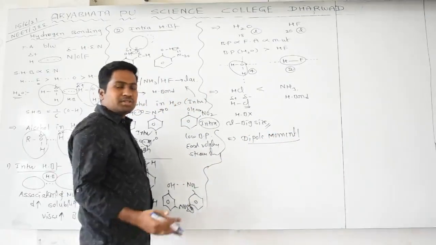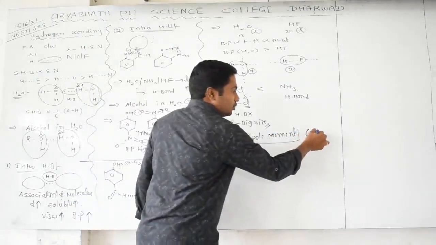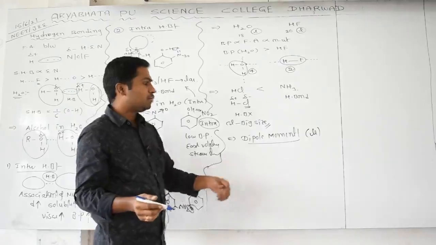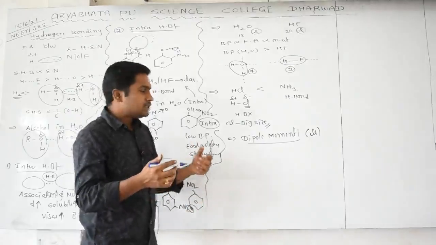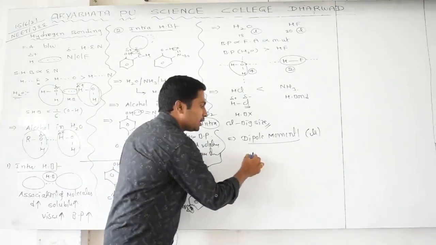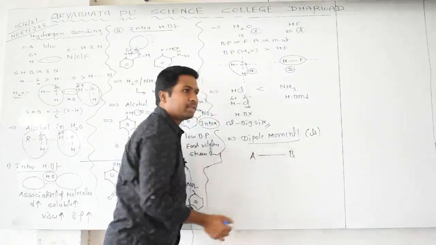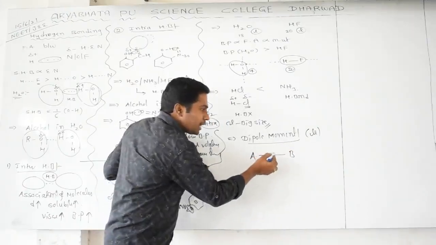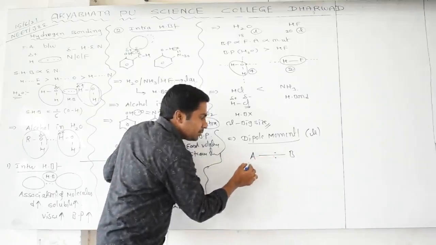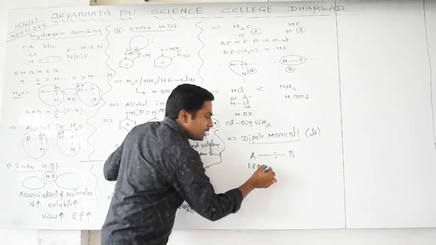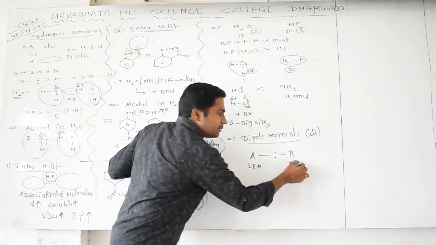Dipole moment. What is the meaning of dipole moment, mu? You see carefully, dipole moment. If we take any polar molecule, like an AB molecule, in between A and B we have a shared pair. For example, A is the less electronegative element and B is the highly electronegative element.